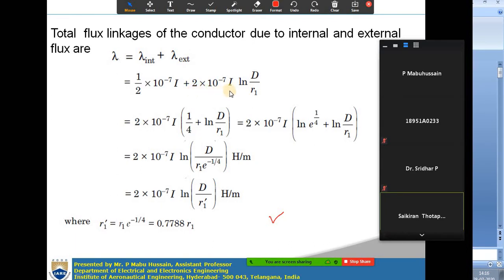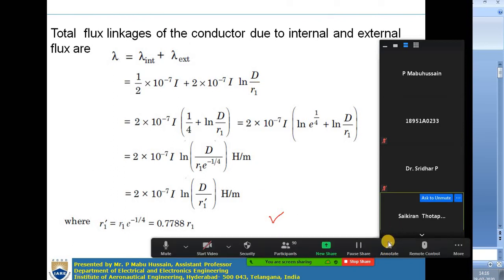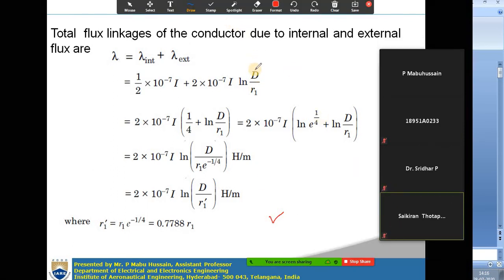The internal flux linkage is 1 by 2 into 10 to the power of minus 7 I, and the external flux linkage is 2 into 10 power minus 7 I into ln d by r. Note this is not r1, this is r only, the radius of the conductor, in all the cases.